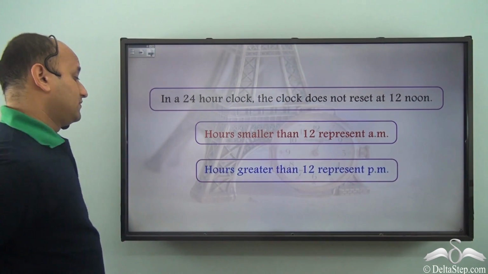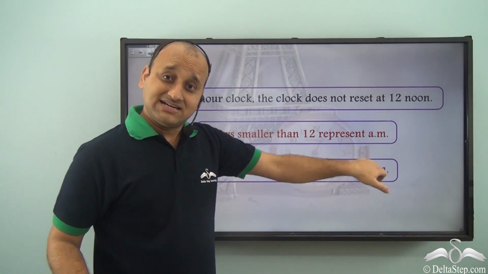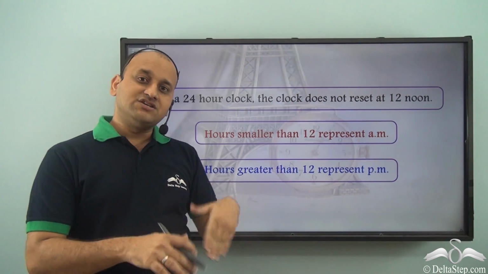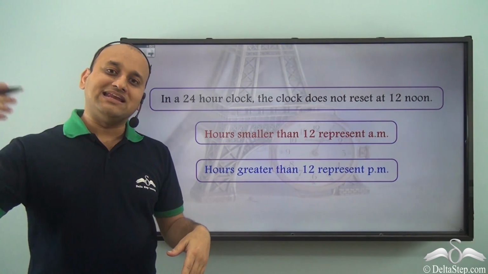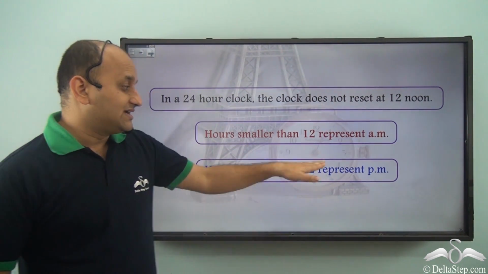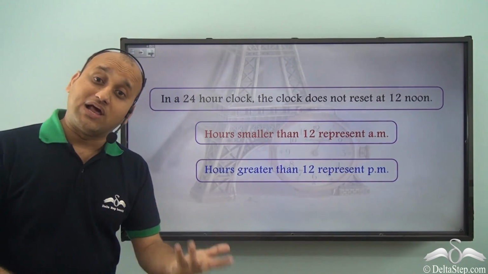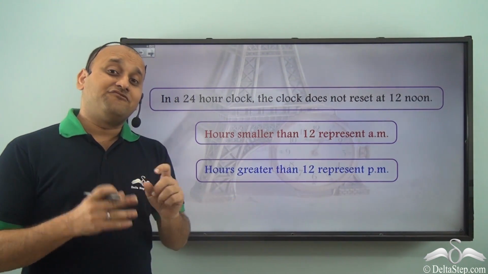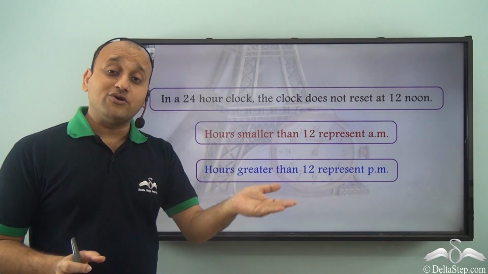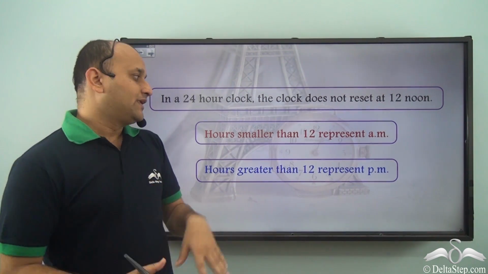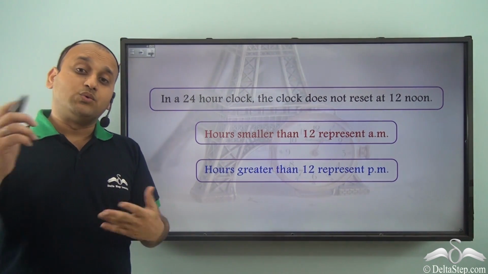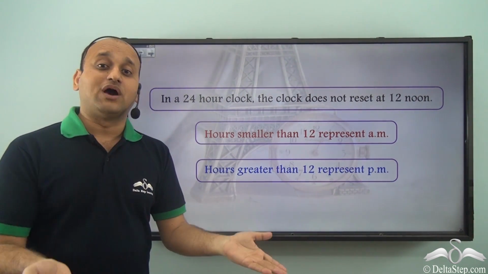And hours greater than 12 represent PM. That is after 12. So all the numbers which are greater than 12, like 13, 14 and so on till 23, all these hours are basically representing the PM part of the 12-hour clock. So by the value of the hour, you will be able to understand whether we are talking about before noon or after noon. And that is how a 24-hour clock works, and that is how you can convert between a 24 and 12-hour clock.